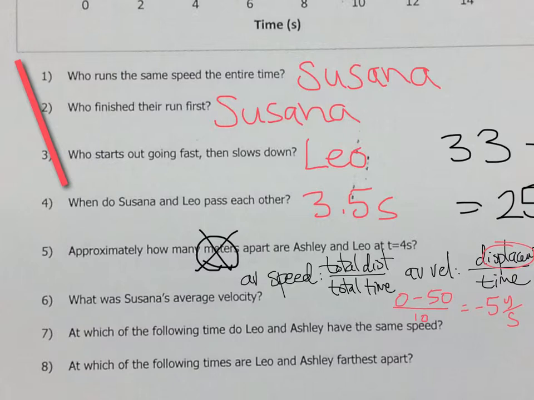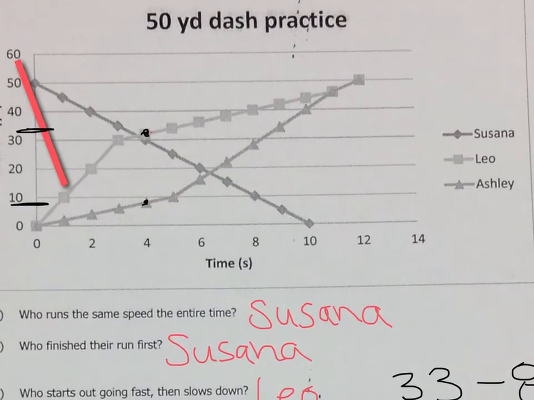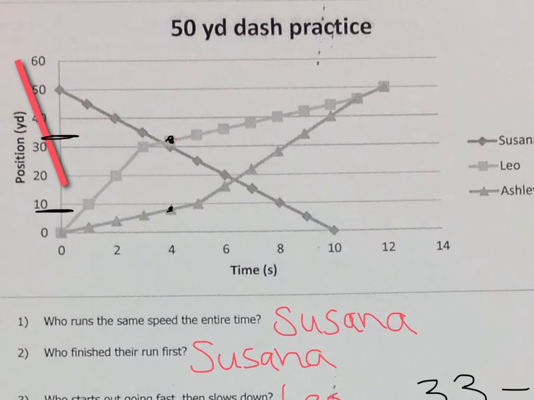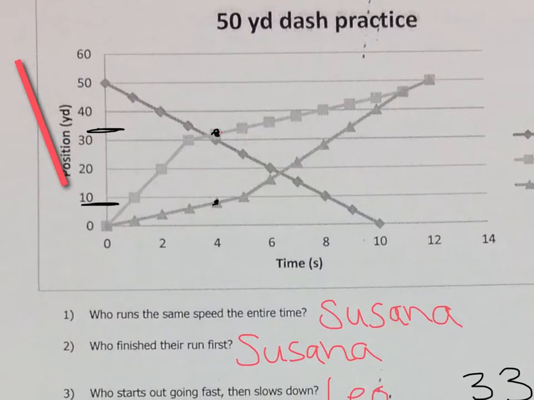Okay. 7. At which of the following times do Leo and Ashley have the same speed? So Leo and Ashley, the square and the triangle, if you look at this region and this region, looks like their slopes are the same.